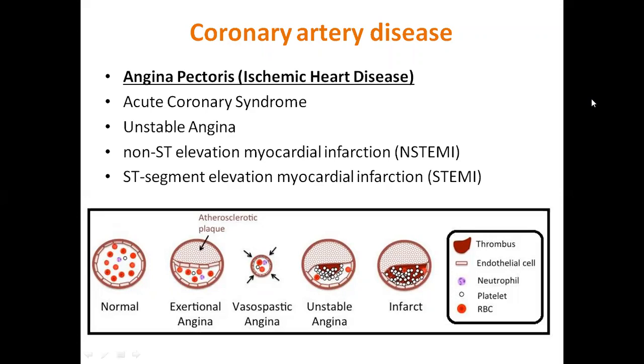Let me tell you. Unstable angina is a condition in which your heart doesn't get enough blood flow and oxygen flow, and it leads to a heart attack. This type of chest pain or discomfort is caused by poor blood flow through the coronary vessels of the heart muscle, in other words the myocardium. That is the reason for unstable angina.